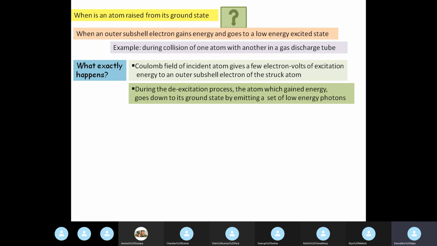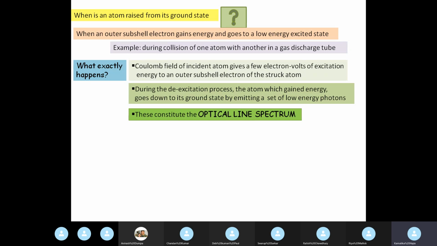Now during the de-excitation process, the outer subshell electron of this struck atom, that went to a higher excited state of low energy, gets de-excited. Then what happens? It goes down to its ground state by emitting a set of low energy photons. All this you know perfectly. This is just recapitulation.